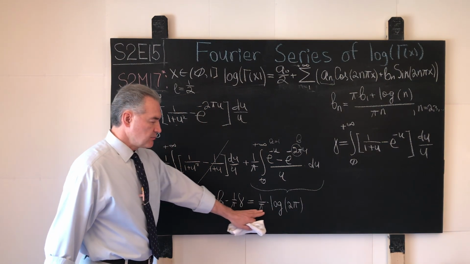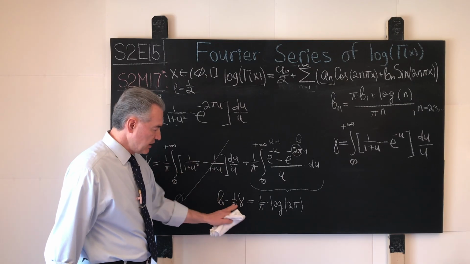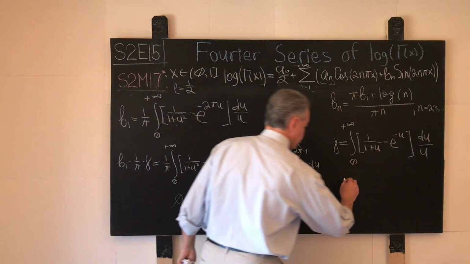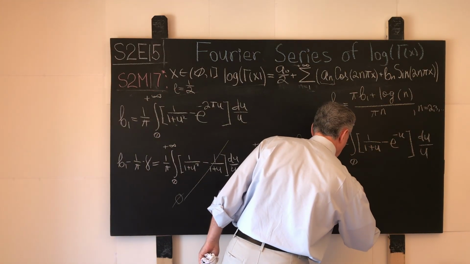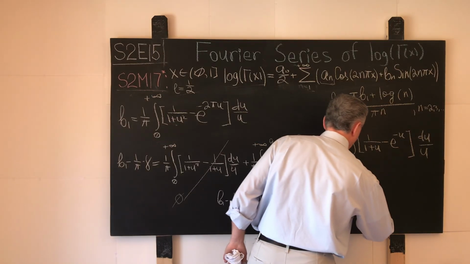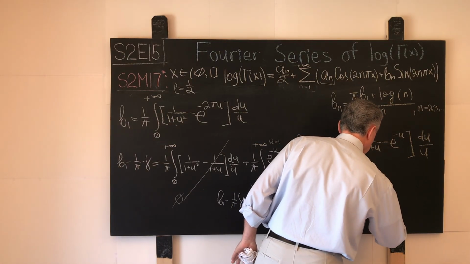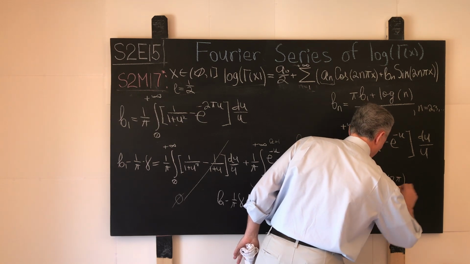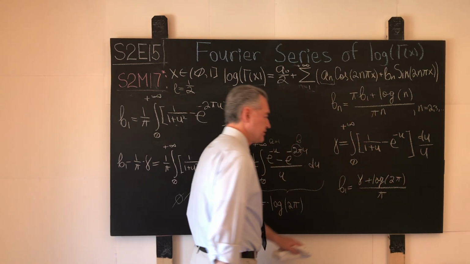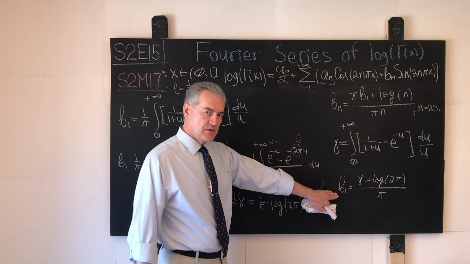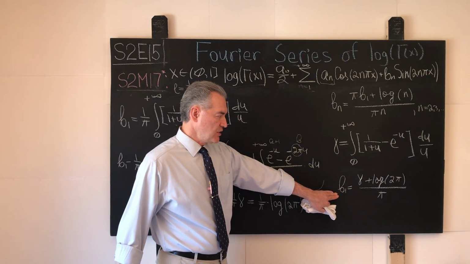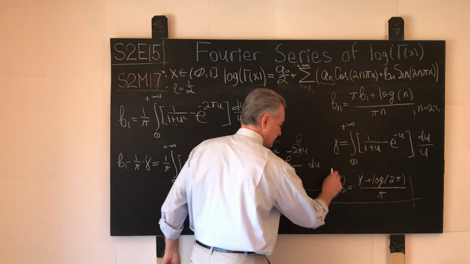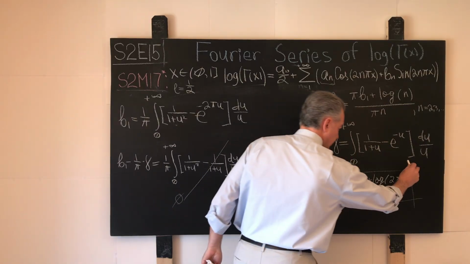Pi in the denominator, pi in the denominator again. So we carry this guy to the right side of the equal sign, and let's write down this result over here. b1 equals the Euler-Mascheroni constant plus the natural logarithm of 2 pi over pi. This is the result. This is where our series of evaluations of integrals terminates. This is the terminal point in our journey. This is the result that we obtain over here.